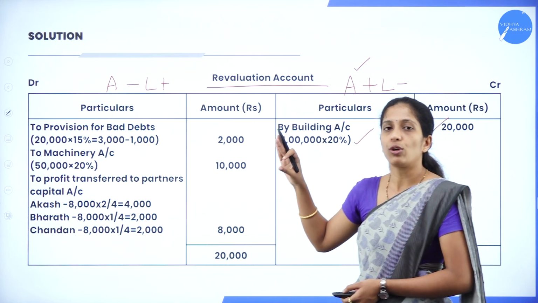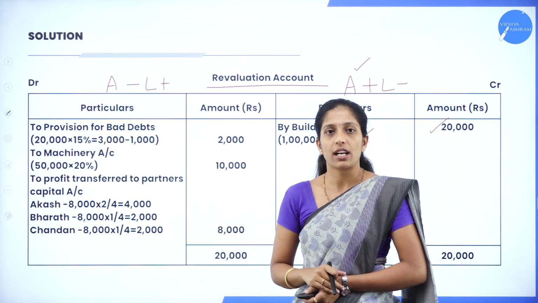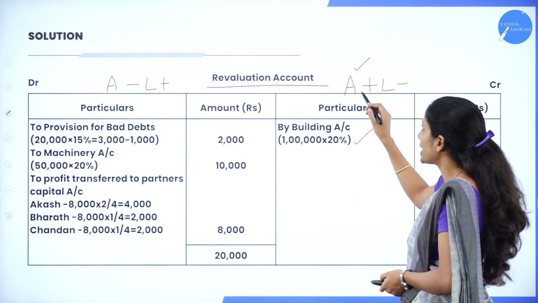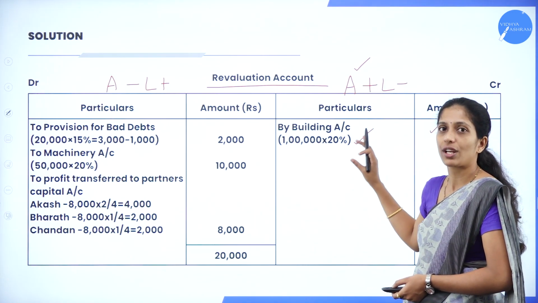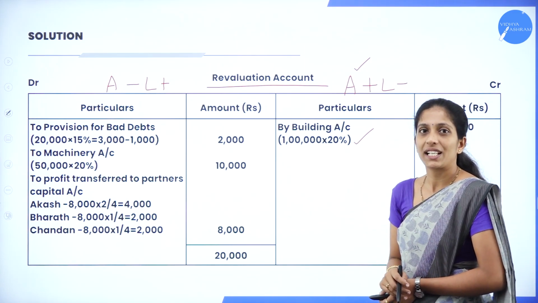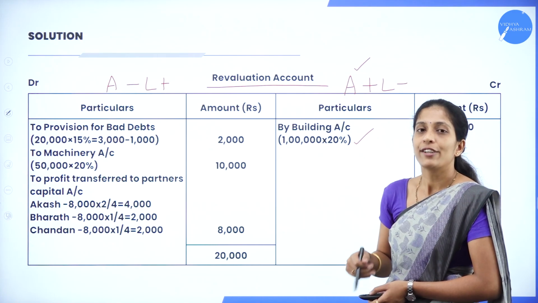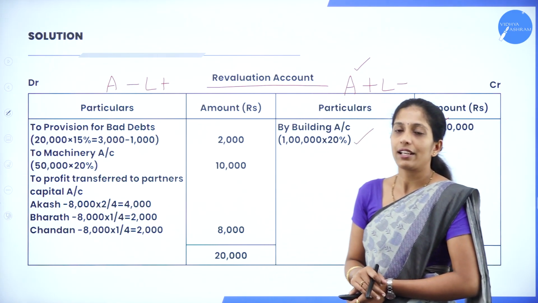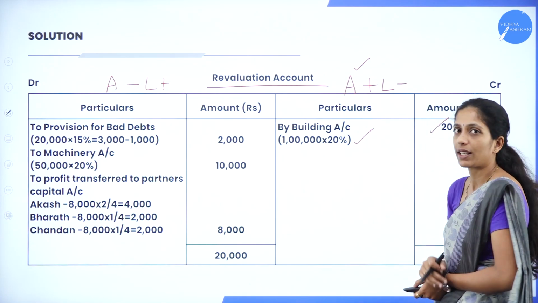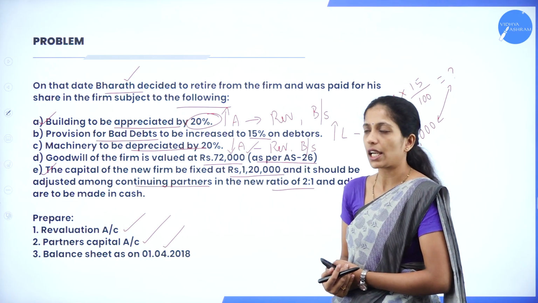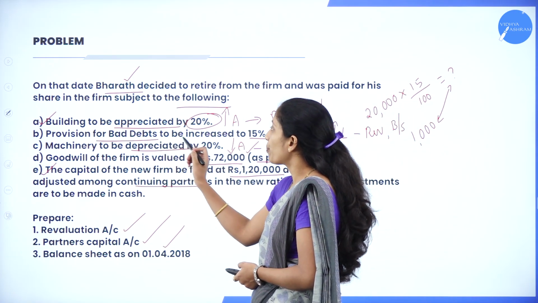Here they have told that the building has been appreciated by 20%. So building is an asset. So increase in building, A plus. So we are going to record in the credit side, right, by building account. What is the value of building in the balance sheet? 1 lakh. To what extent has it increased? By 20%. So 1 lakh into 20%, we'll get 20,000.